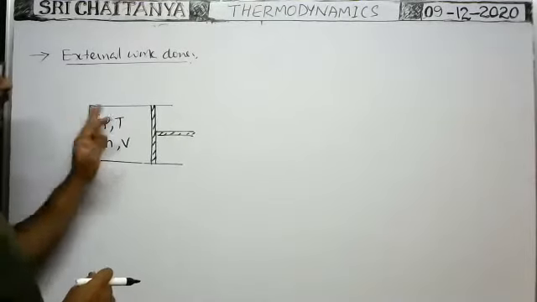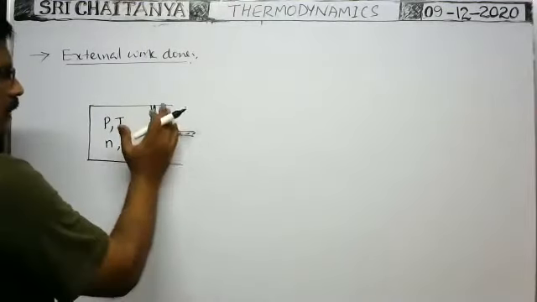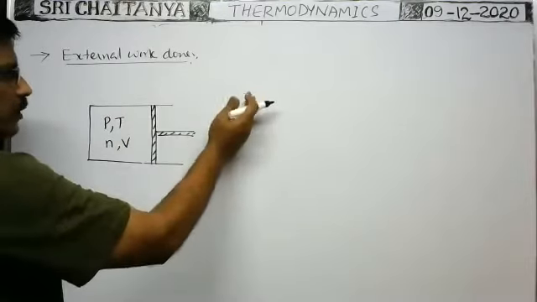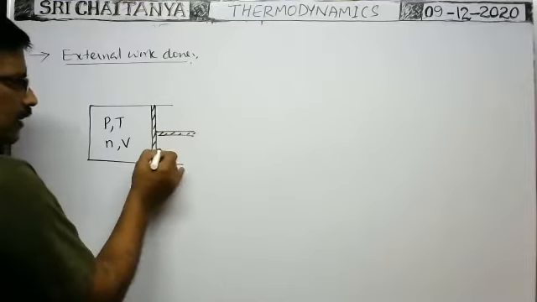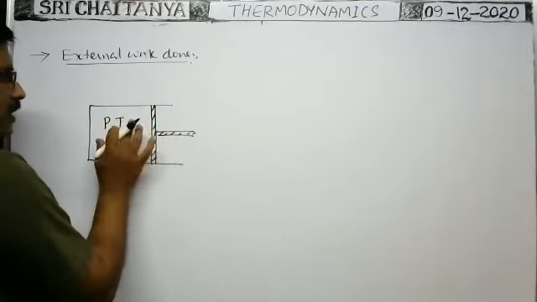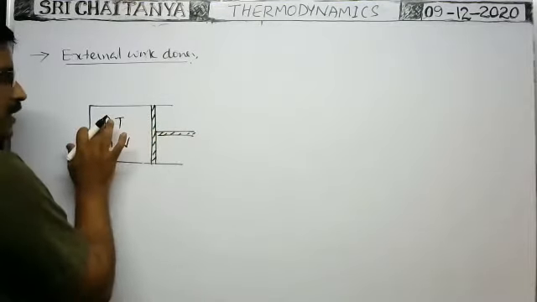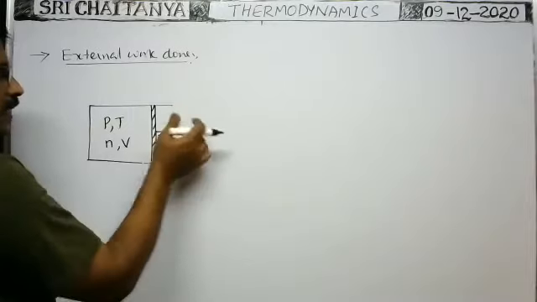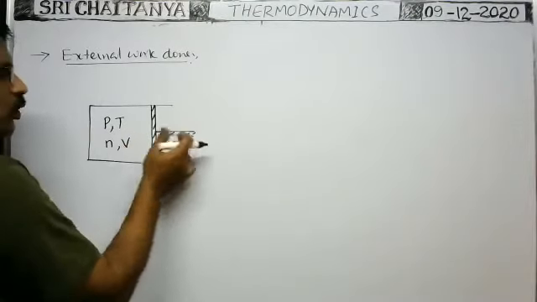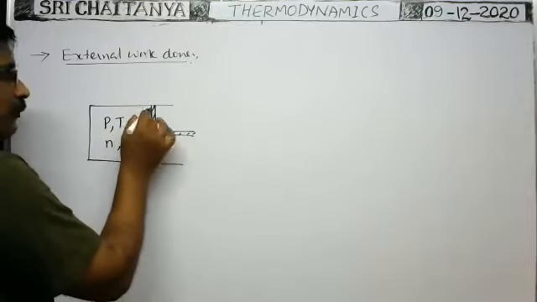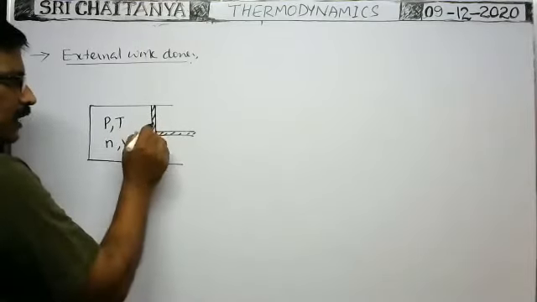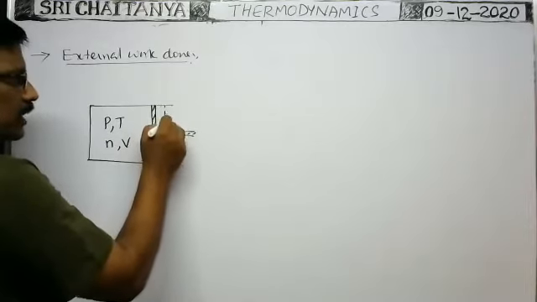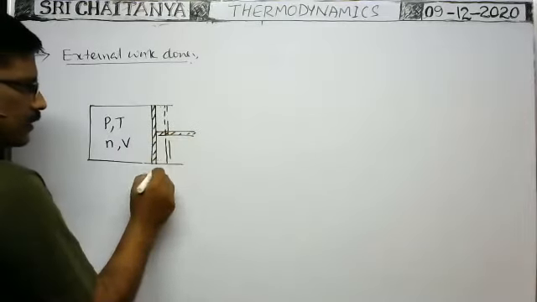Suppose this pressure is greater than the external pressure. External pressure means, as this vessel is open to the atmosphere, atmospheric pressure acts on the piston. But inside the system, the pressure of the gas is there. Suppose the pressure of the gas is greater than the external pressure, which is equal to atmospheric pressure, then a net force acts on the piston outwards. Because of this net force, suppose the piston displaces through a small distance, say dx.